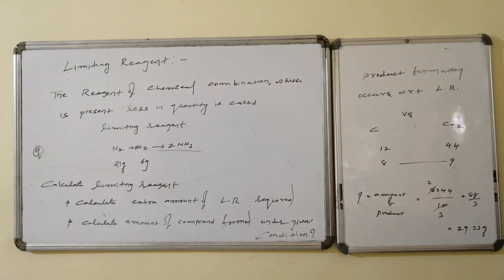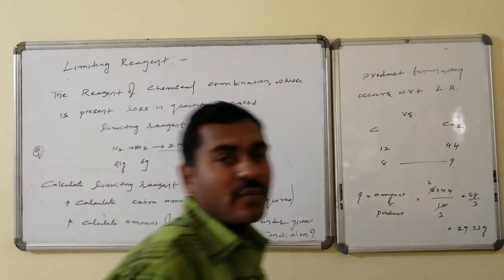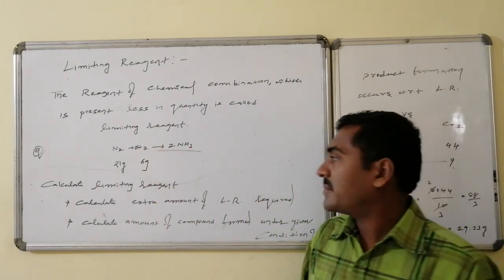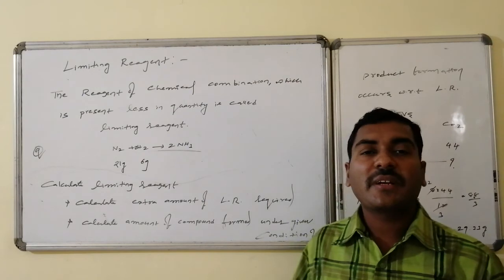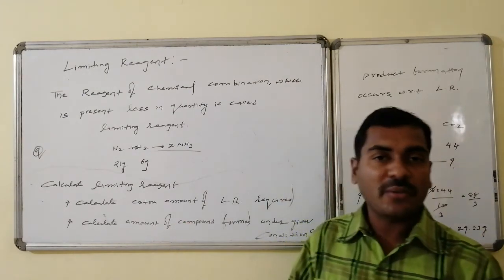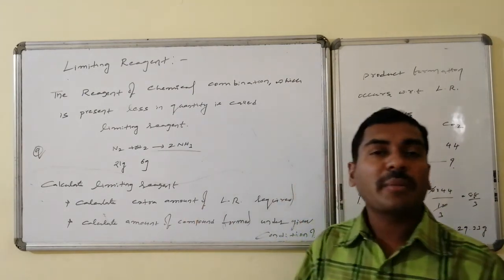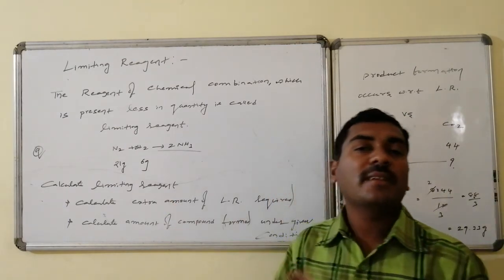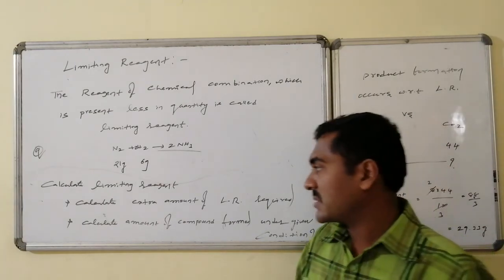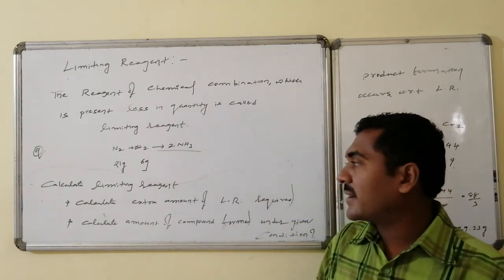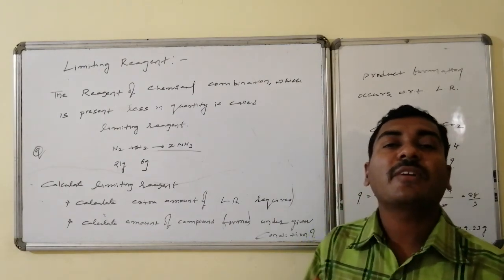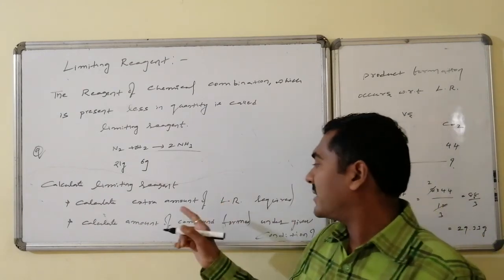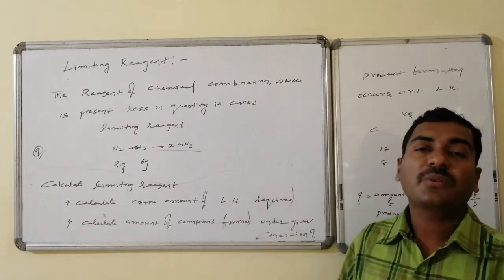The question for you on limiting reagent is on ammonia formation. As we know, nitrogen and hydrogen combine to give ammonia. Here I am having 21 grams of nitrogen allowed to react with 6 grams of hydrogen. In this chemical combination of formation of ammonia from nitrogen and hydrogen, calculate the limiting reagent. What is the limiting reagent? First question. Second one, you are asked to calculate the extra amount of limiting reagent required to complete the reaction.